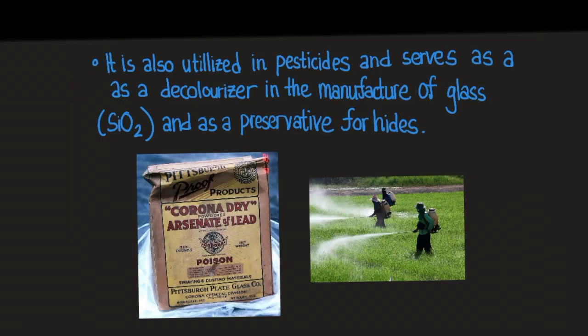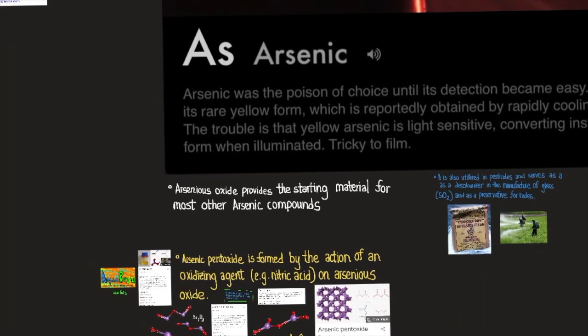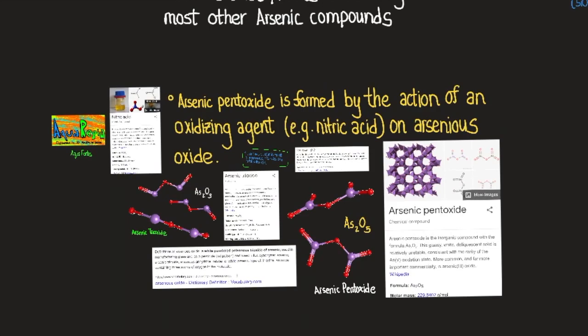So arsenic oxide provides the starting material for most other arsenic compounds. It is also utilized in pesticides and serves as a decolorizer in the manufacture of glass, silicon dioxide, and as a preservative for hides, which is animal skin. So arsenic pentoxide is formed by the action of an oxidizing agent, e.g. nitric acid, on arsenic oxide.